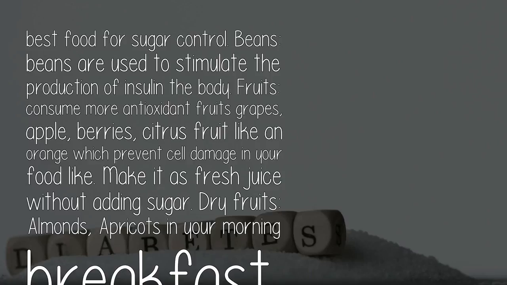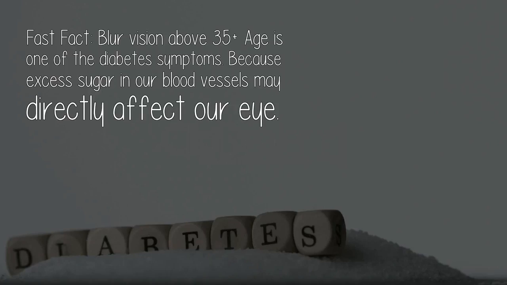Beans. Beans are used to stimulate the production of insulin in the body. Fruits. Consume more antioxidant fruits: grapes, apple, berries, citrus fruit like orange, which prevent cell damage in your body. Make it as fresh juice without adding sugar. Have dry fruits, almonds and apricots in your morning breakfast. Fast fact: blurred vision above 35 plus age is one of the diabetes symptoms, because excess sugar in our blood vessels may directly affect our eye.